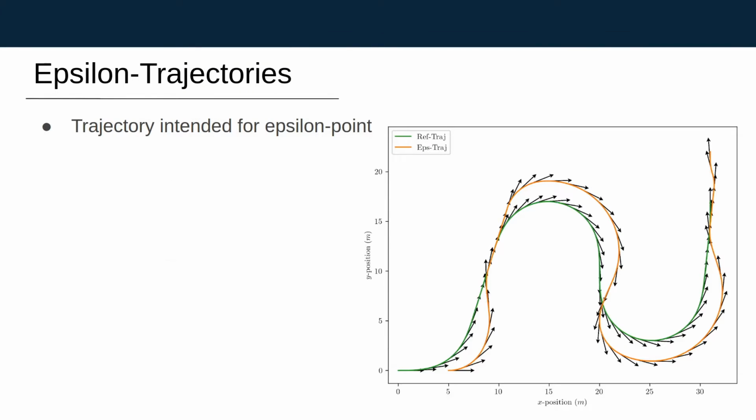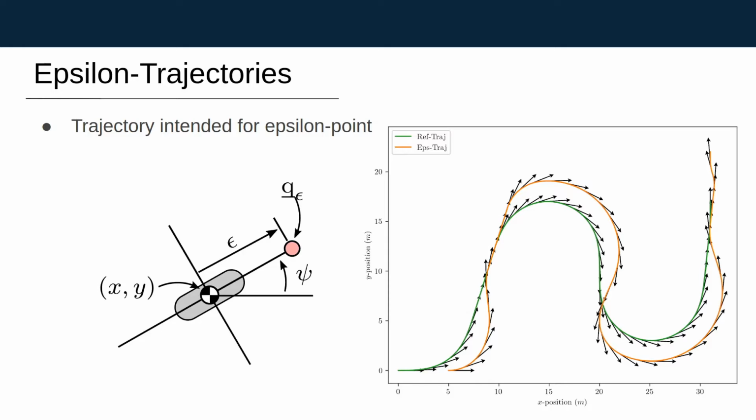Tracking epsilon trajectories. We generate a trajectory especially for the leading epsilon point. That way, when it lags behind with a steady-state error, it actually ends up following the desired trajectory. How do we create it?